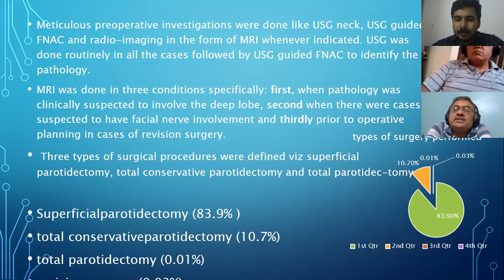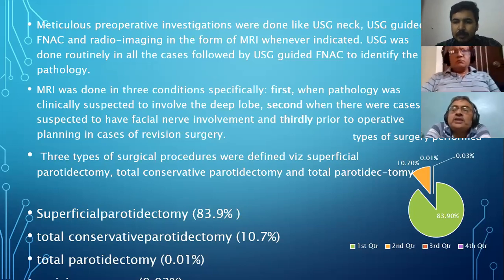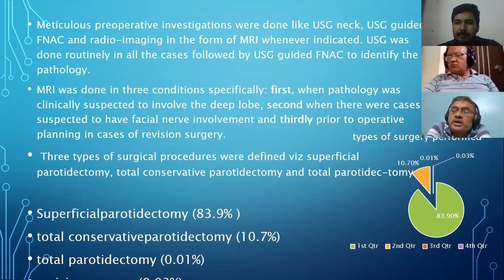Unless it is a very large tumor, sometimes you are not sure where the tumor is. If it is in the superficial gland, the part which has been implanted by FNAC, theoretically, will also be removed, because the minimum surgery we do is a superficial parotidectomy. That's why for FNAC there is no controversy. You must do it. USG, no controversy.